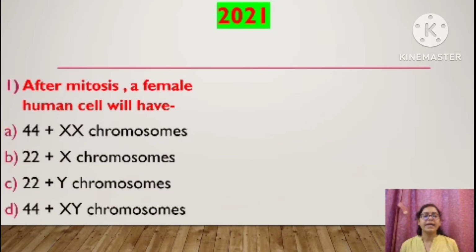After mitosis, a female human cell will have. Okay. After mitosis, that means the division has been done. Just a few minutes back, I explained to you children that there are 23 pairs of chromosomes in human, right?